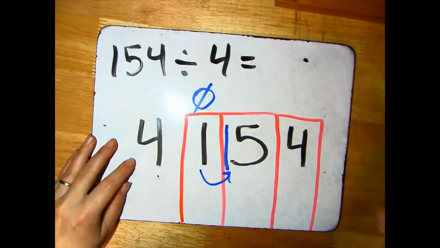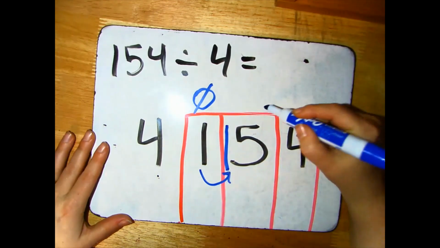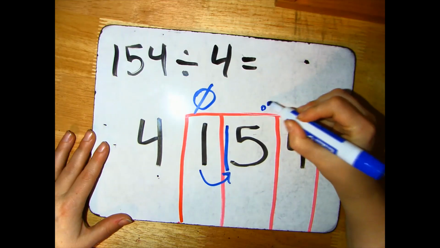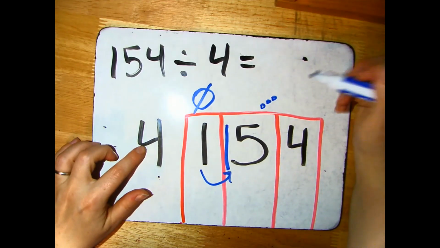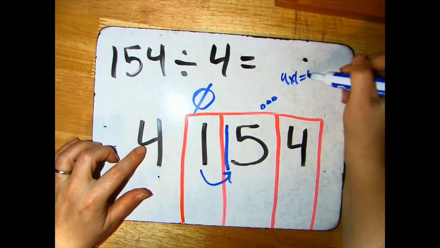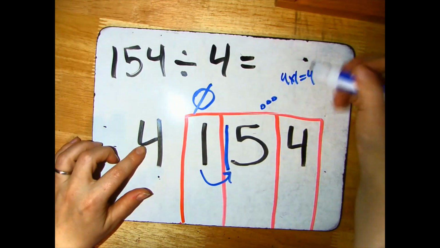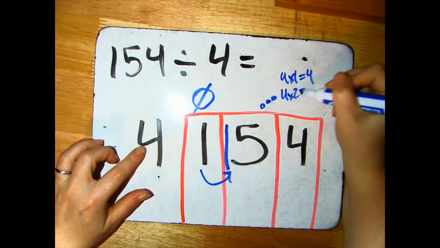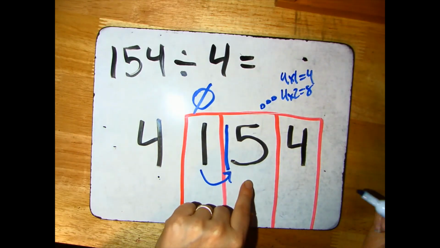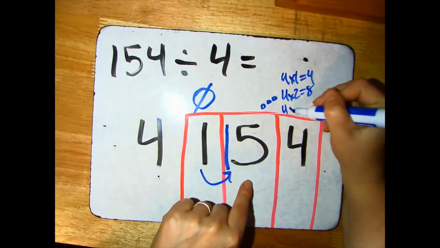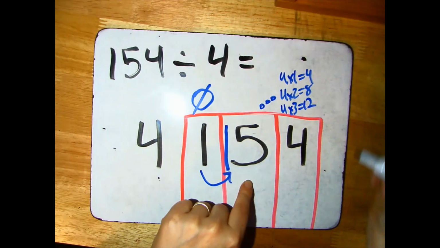Well, I'm going to draw my thinking bubble. I could think about my multiplication facts. 4 times 1 is 4. I have enough to do that, but I'm going to keep going. 4 times 2 is 8. I could do that. I've got 15, but I wonder if there's one that's even closer. 4 times 3 is 12.